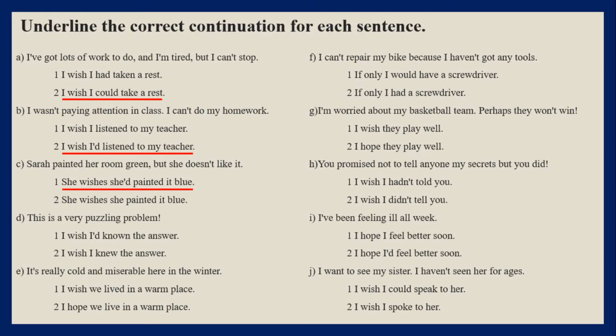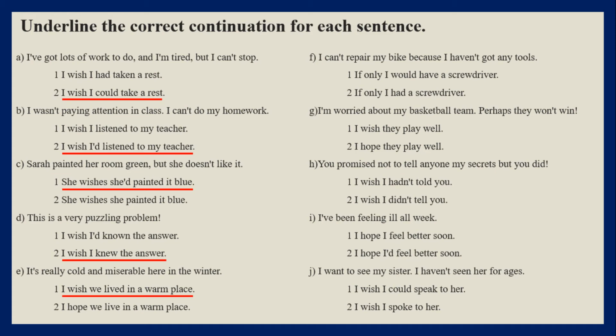D. This is a very puzzling problem. It means we are talking about a present situation. So I wish plus past simple. E. It's really cold and miserable here in the winter. So again, we are talking about the present situation. There is nothing about the past in here. So I wish we lived in a warm place. I wish plus past simple.